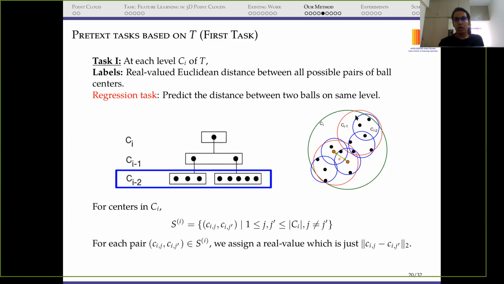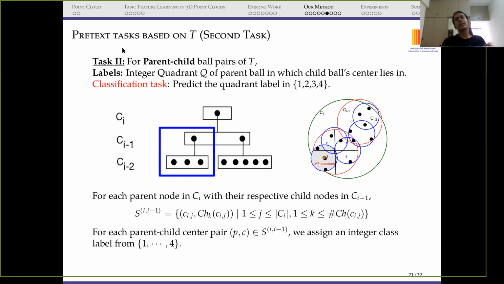I'm just representing this 2D representation, but we do this in three-dimensional space because we are doing it for three-dimensional point clouds. Then our next task is a classification task, where we capture the relation between a parent and child ball, that means the intra-ball relation.